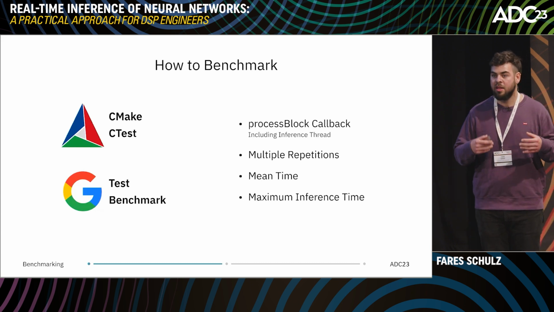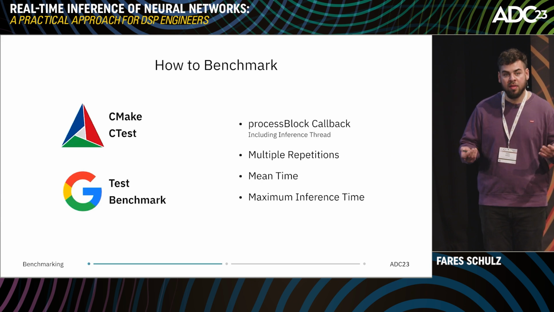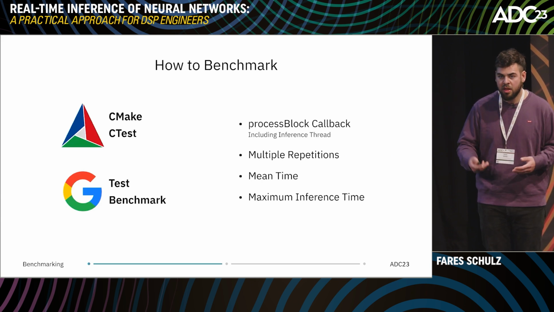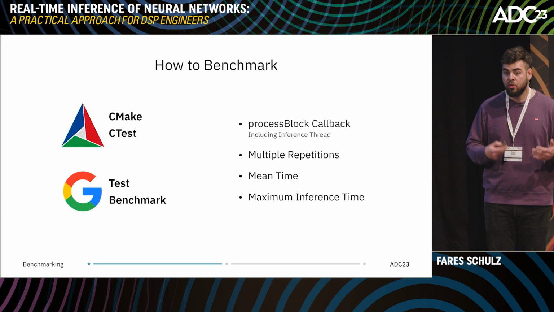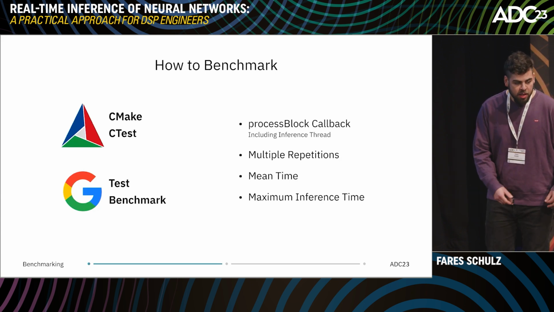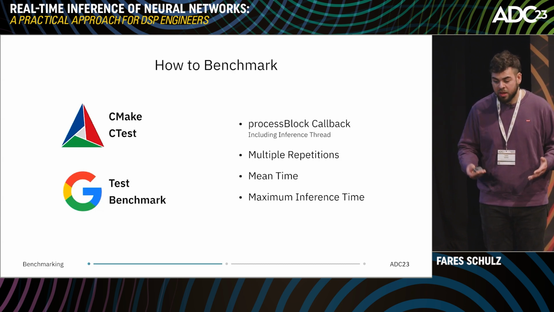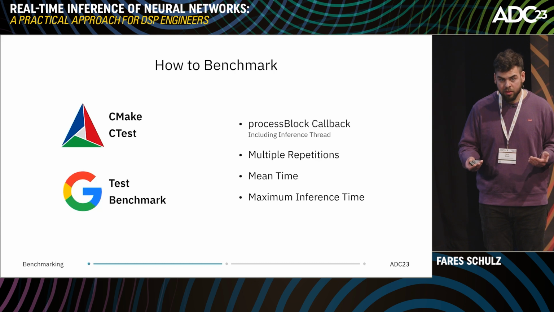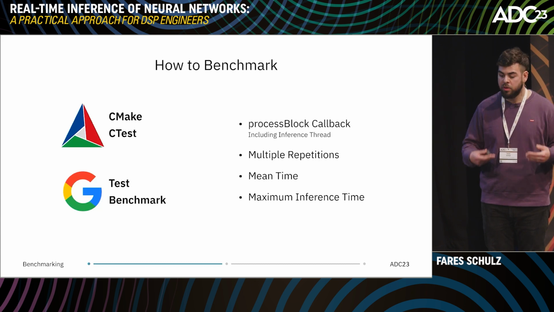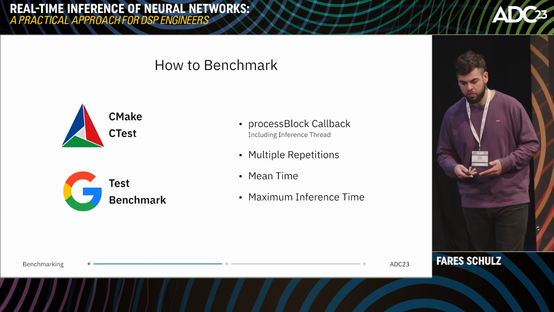So how did we realize our benchmarks? Since we use the CMake build architecture, we realized our benchmarks with CTest, and as backends, we utilize Google Test and Google Benchmark. And what did we benchmark? We benchmarked our process block callback, including our inference thread, and we did multiple repetitions in order to find the mean inference time and also the maximum inference time.